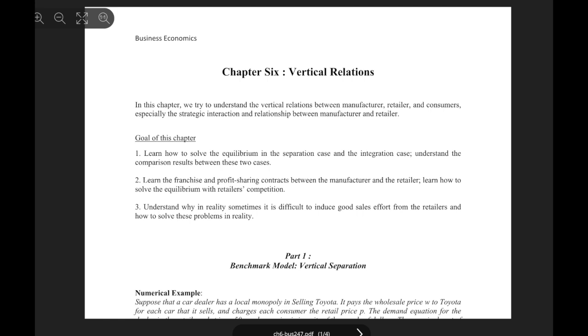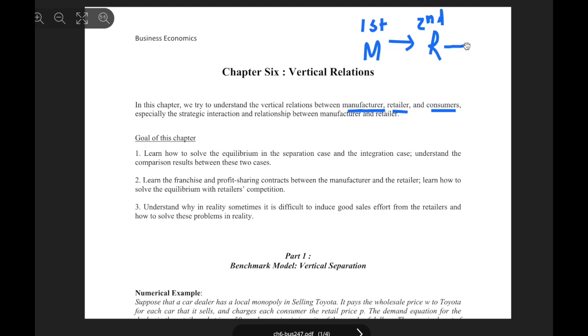Hello. So we're gonna start chapter 6, vertical relations. In this chapter, we try to understand the vertical relations between manufacturer, retailer, and consumers, right? First, the manufacturer manufactures the product and it goes to the second guy, the retailer.